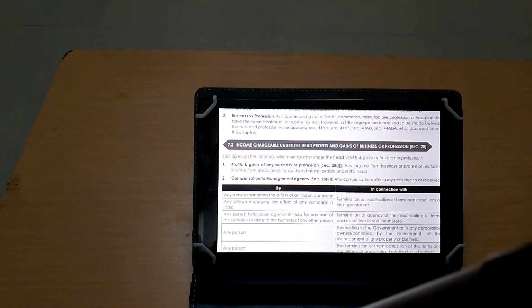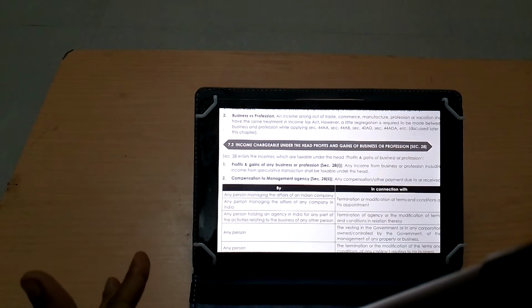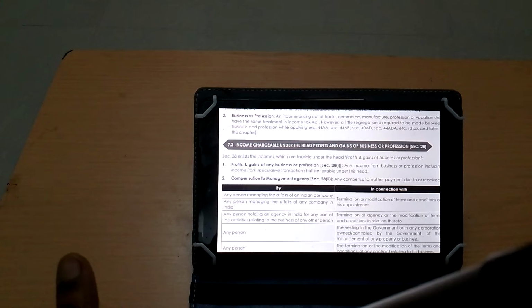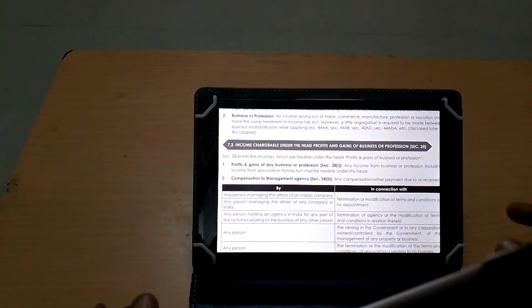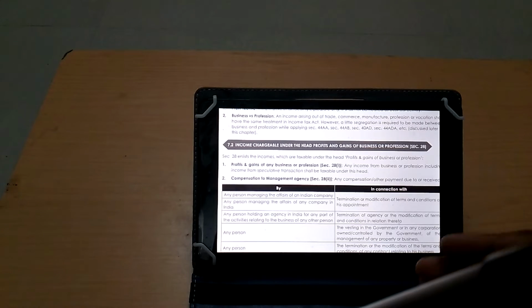What is speculative transaction? From a common understanding, we all know that speculative transaction is something like gambling, something which deals completely with shares, stock markets, like that. But it is not at all completely like that. A speculative transaction is a transaction where an agreement is made to purchase or sell a commodity at a future date at a future fixed price, but the actual delivery of the commodity will not happen on that date.